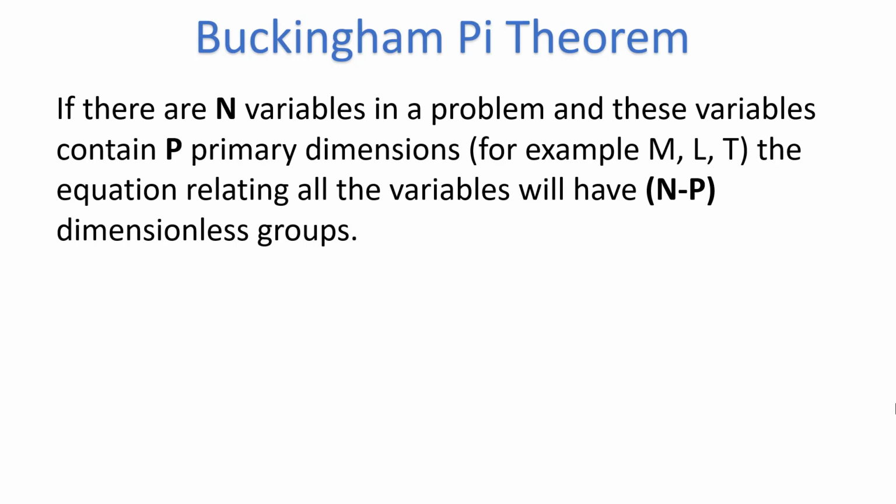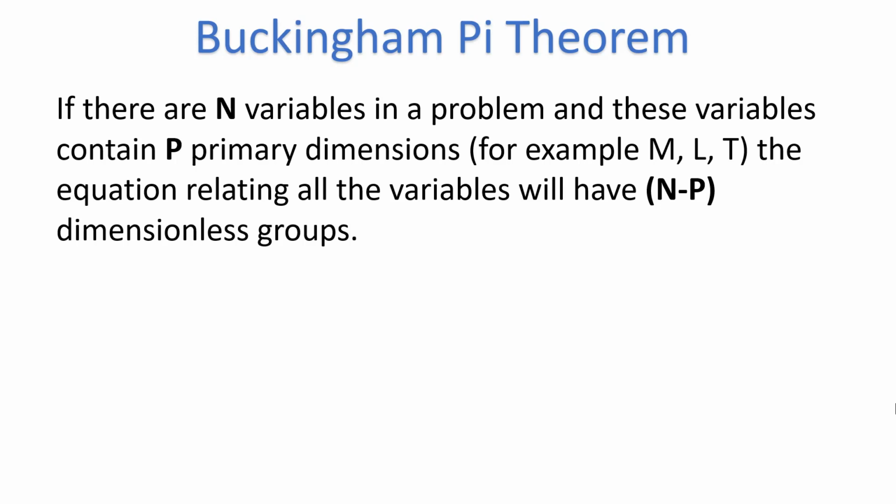It says that if there are n variables in a problem and these variables contain p primary dimensions, the primary dimensions are like mass, length, time, temperature, like these are the primary dimensions. Then the equation relating all the variables will have n minus p dimensionless groups.